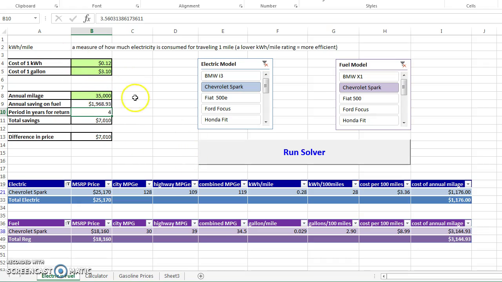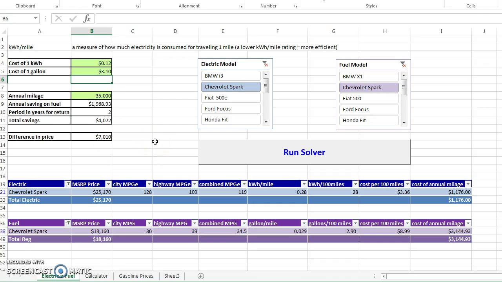Also, another variable that can impact the period in years for return is the price of gasoline. For example, we know there were times when the price was almost $4.50 per gallon, and if I run solver with the same settings, the period in years for return goes down to 2 years. So let me set that back to 10, which is the current price.